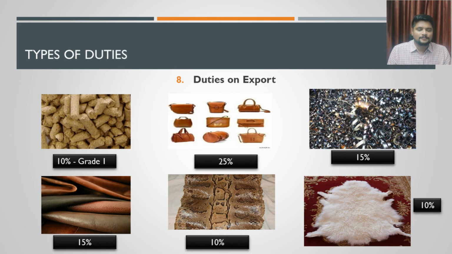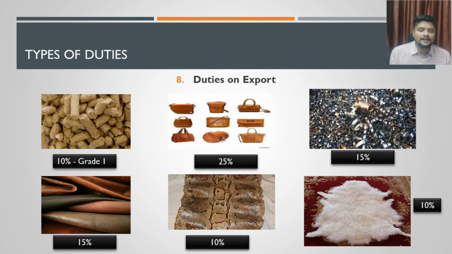These are some 6 products which we will discuss now, and the respective rate of duties also, when these products are getting exported. The first product is called de-oiled rice bran. In Tamil, it is the maattu theevanam, it is the cattle food.